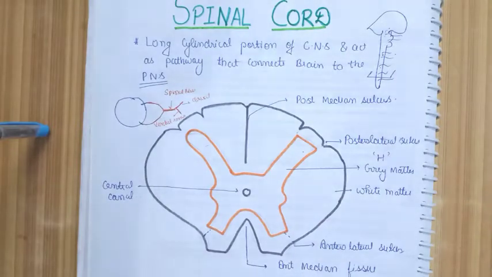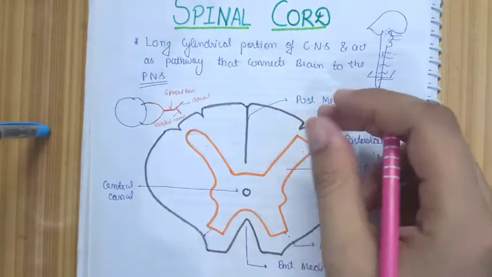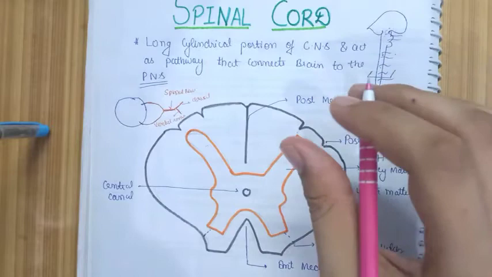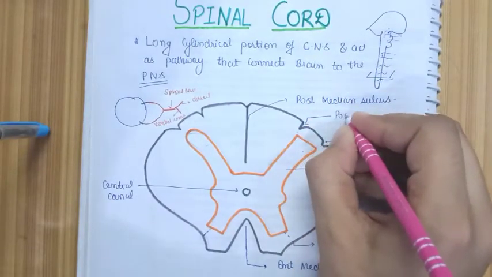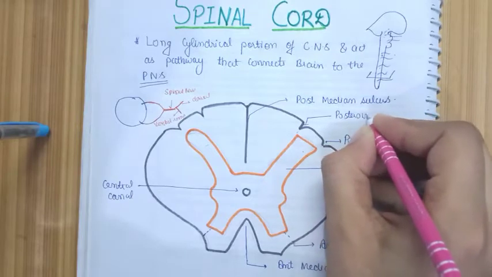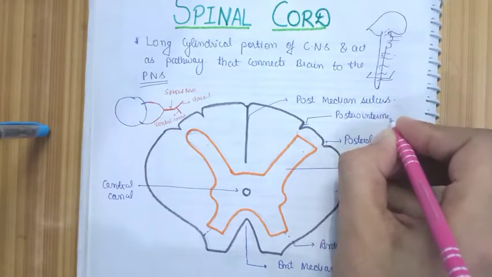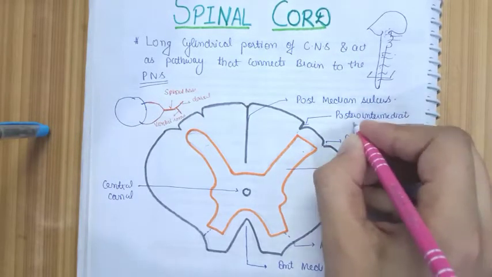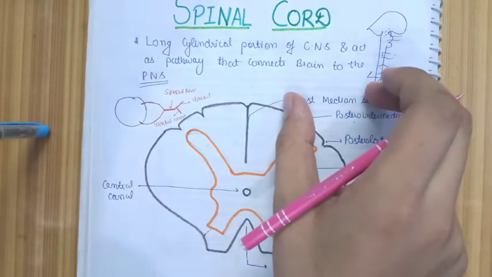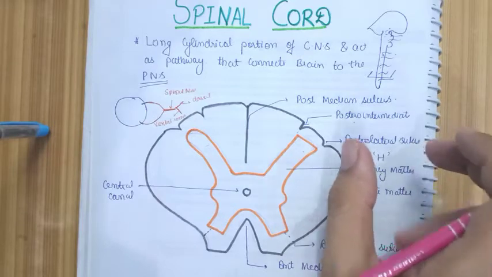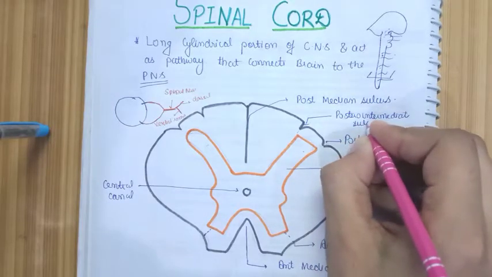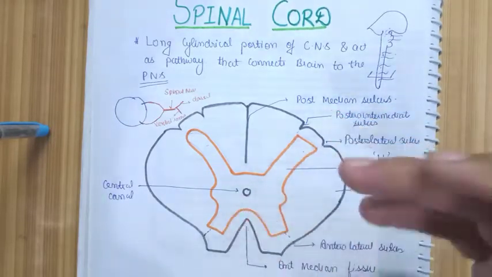Now let us concentrate on the other groove that is present on the spinal cord. This one is called the postero-intermediate sulcus. So keep in mind we have the posterior median sulcus, postero-intermediate sulcus and posterolateral sulcus, and in the center we have the S-shaped gray matter.